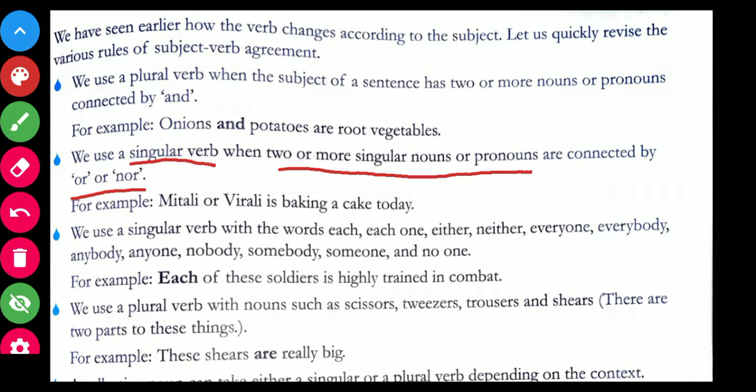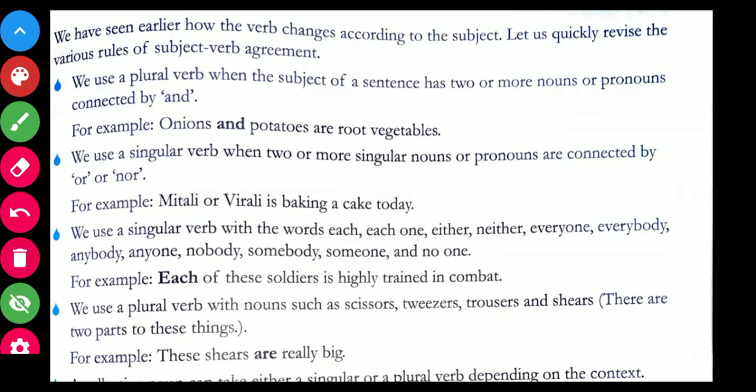See, for example, Mitali or Virali is baking a cake today. Okay, is baking. Not "are baking", what is written? Is baking. Why? Because out of them one, that means either Mitali or Virali is baking a cake.